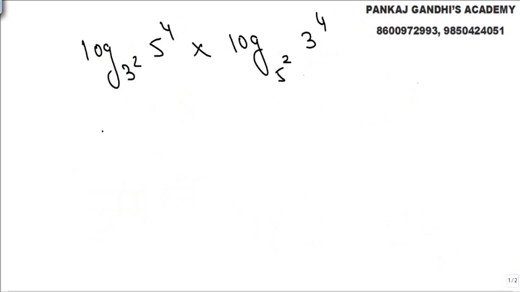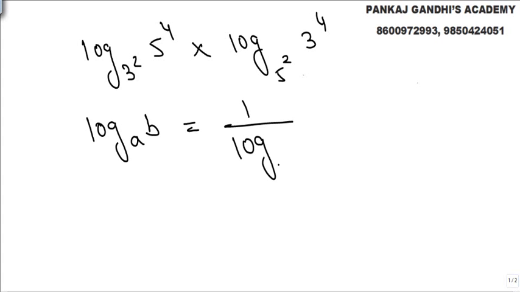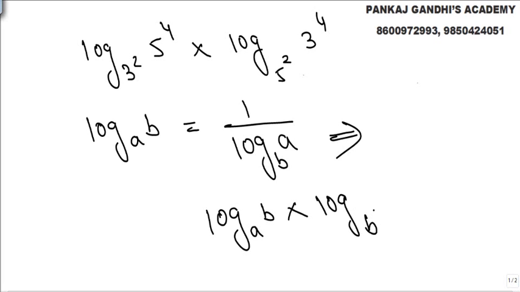We're just revisiting the properties, so let's check out. Log to the base a of b is nothing but 1 upon log to the base b of a. So based on that, what all we know is log to the base a of b into log to the base b of a, this product is nothing but 1. This is the property.